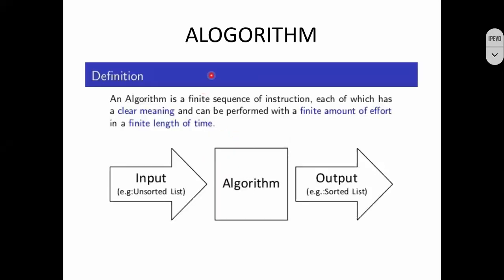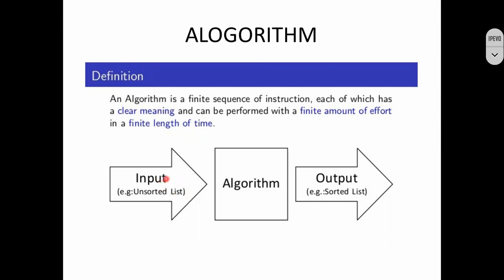So let's see the definition of the algorithm here. An algorithm is a finite sequence of instructions, each of which has a clear meaning and can be performed with a finite amount of effort in a finite length of time. So that is also okay. Again, I will give you one more definition. It is a combination of a sequence of finite steps to solve a problem. So we're going to have some sequence of finite steps for any kind of problem.